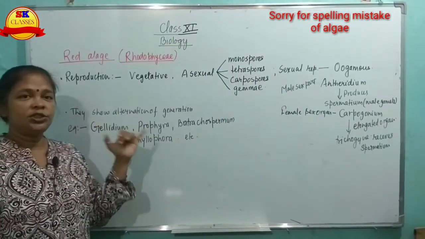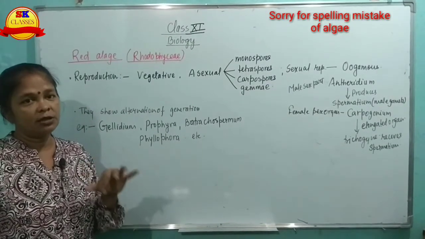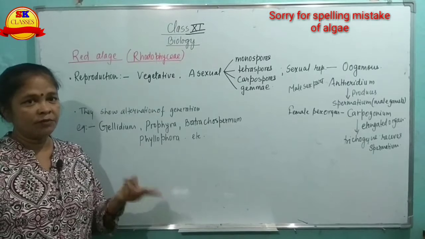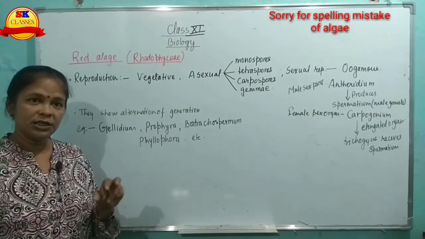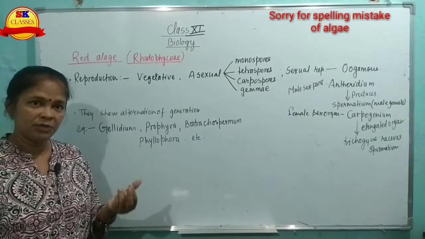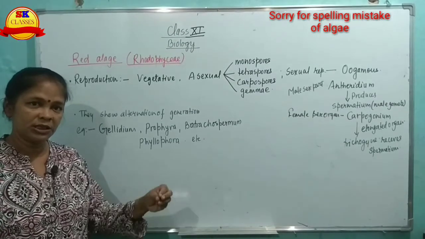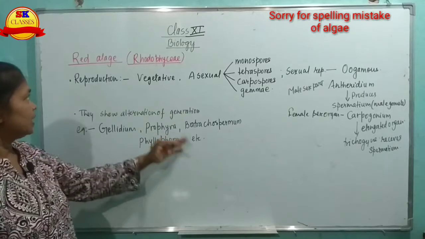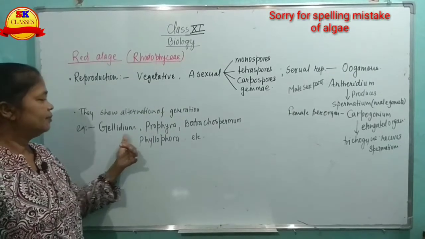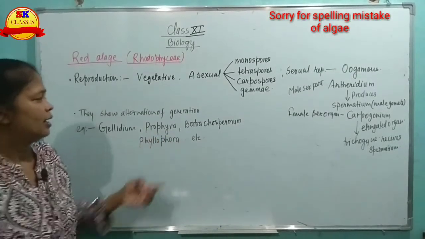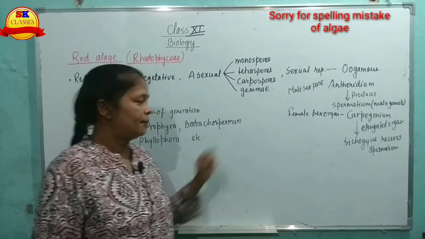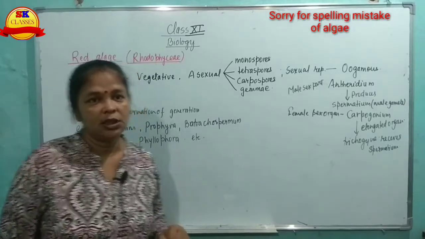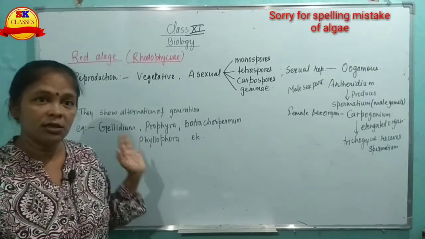They show alternation of generation. In the life cycle of the algae, two phases are coming. One is gametophytic, one is sporophytic. Gamete formation is gametophytic, spore formation stage is sporophytic. Red algae examples are given here, that is Gelidium, Porphyra, Batrachospermum, and Phyllophora, etc. This is about the red algae.